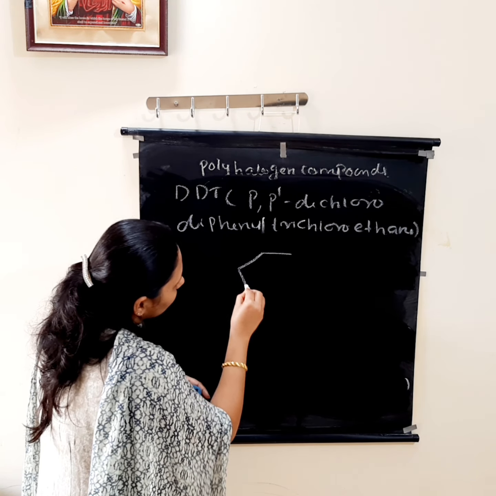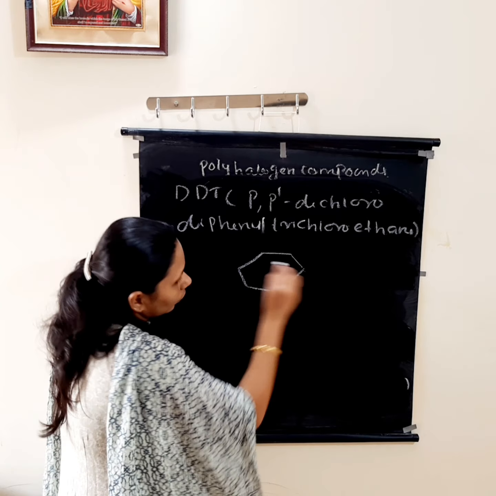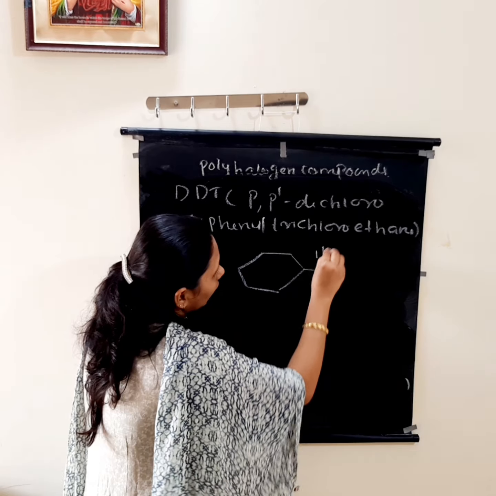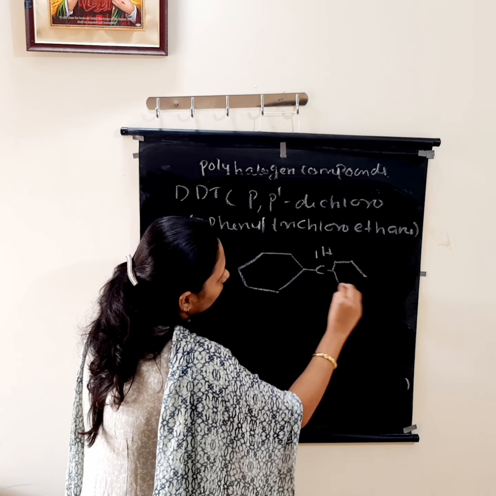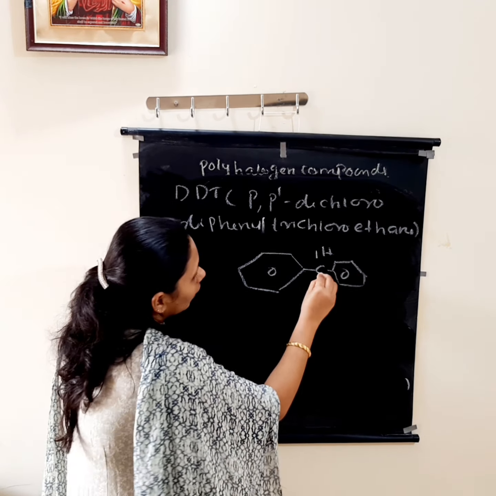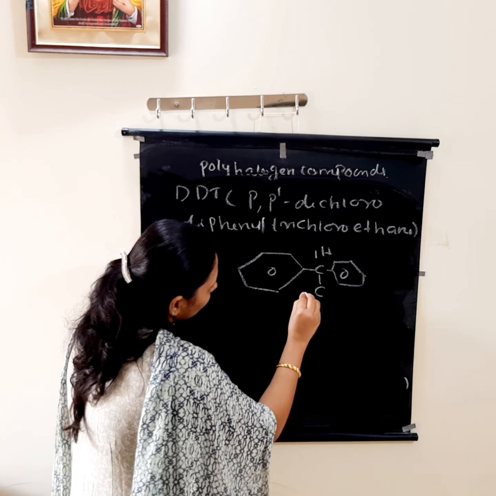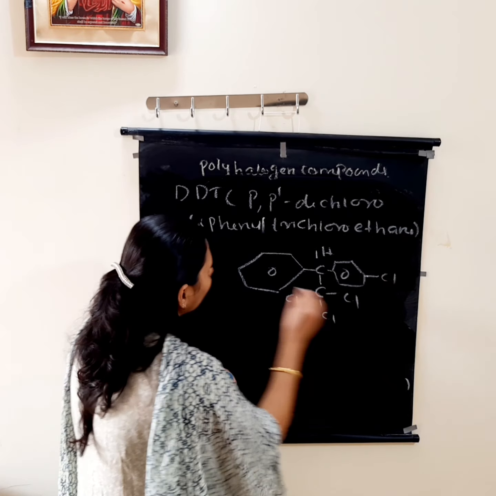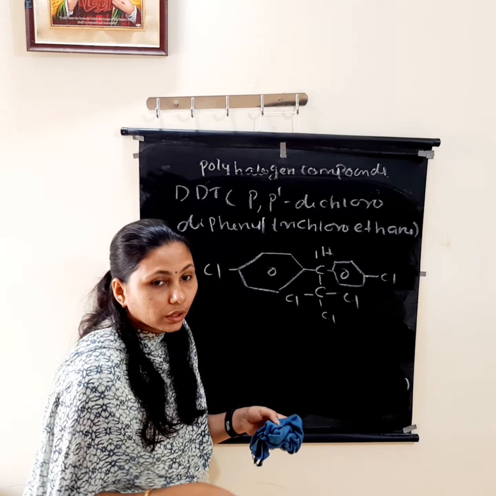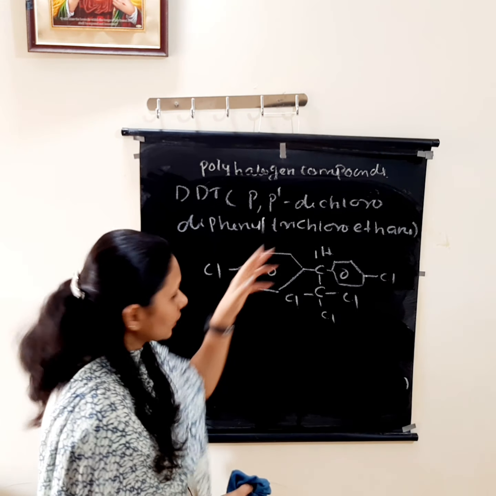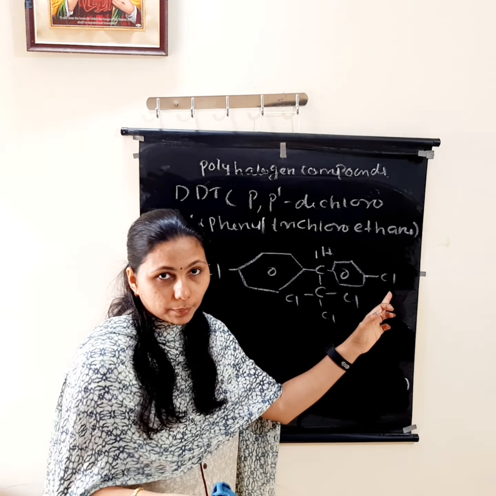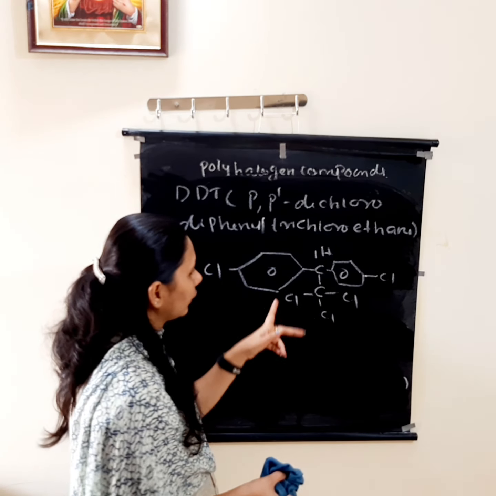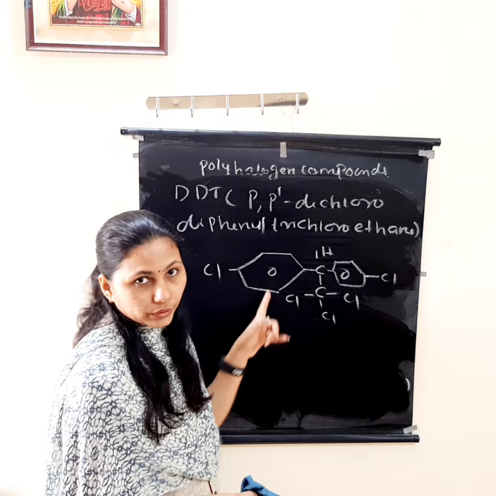You can see here, this is one benzene ring. Okay, then a carbon with one hydrogen here, and one more benzene ring, two of equal size. Then Cl: here one chlorine and here one chlorine. So how is it named? Para: this is one para position, and this is another para position. Dichloro, two chlorine atoms. Diphenyl, two phenyl groups.